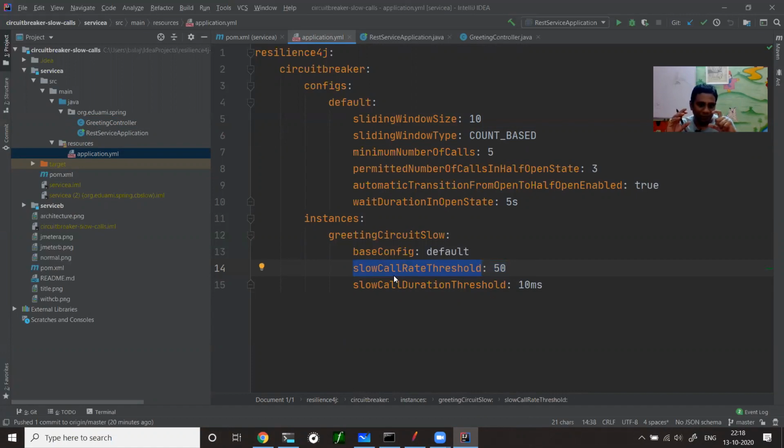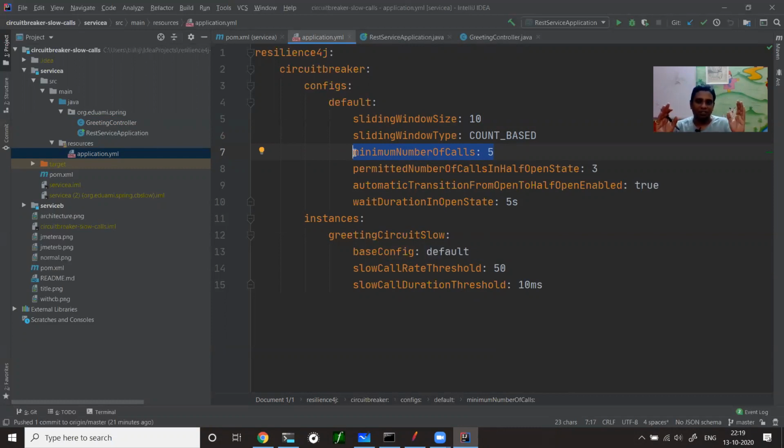But there is one more configuration here. I'll say the minimum number of calls is 5. I don't consider the slowness until 5 calls come. I said my window is 10. The first call comes, it's slow. The second call comes, it's slow. The third call comes, it's slow. The fourth call comes, it's slow. When the fifth call comes, it computes. From the fifth call I start considering the whole computation. Out of calls 1 to 5, if 3 calls are more than 10 milliseconds, the circuit opens.